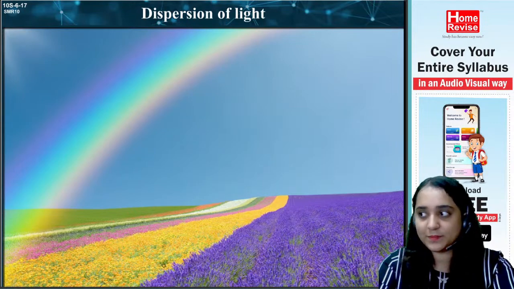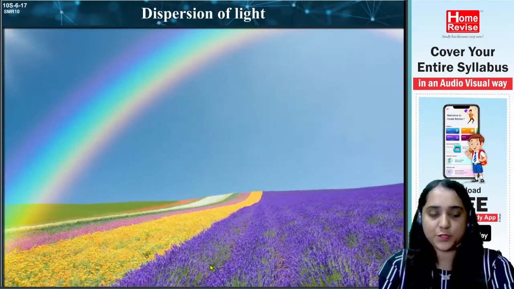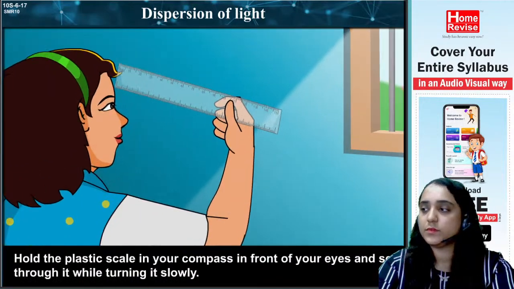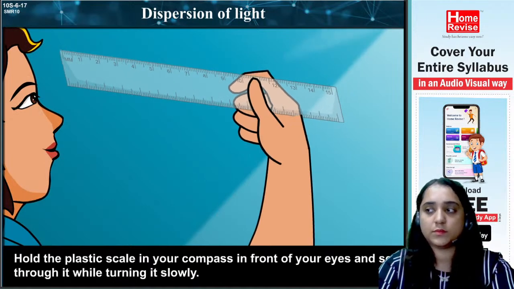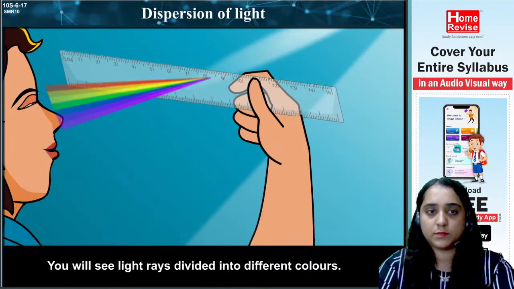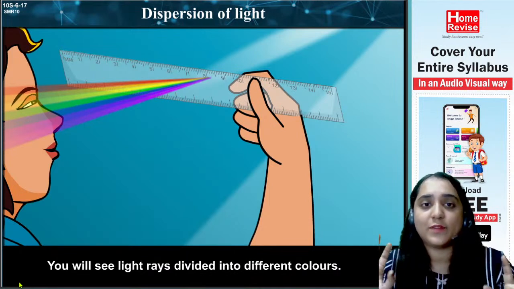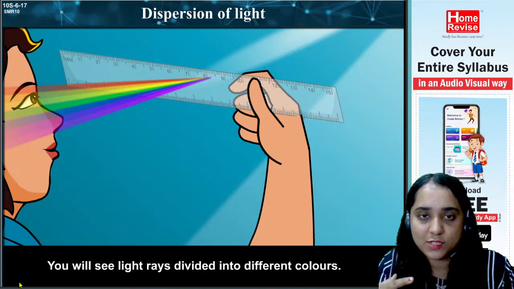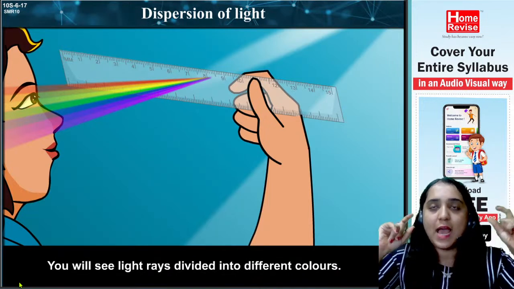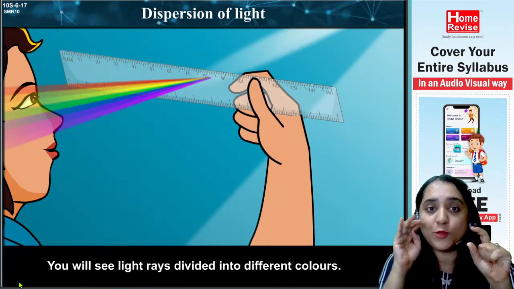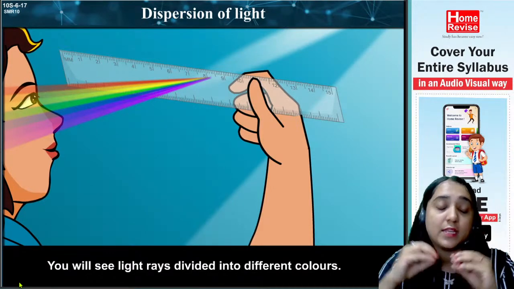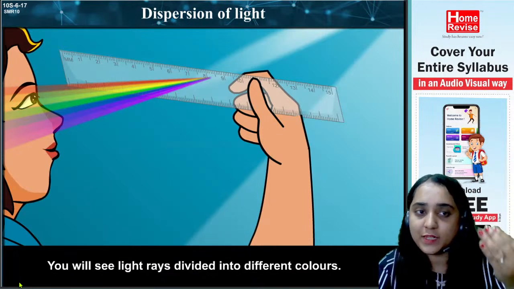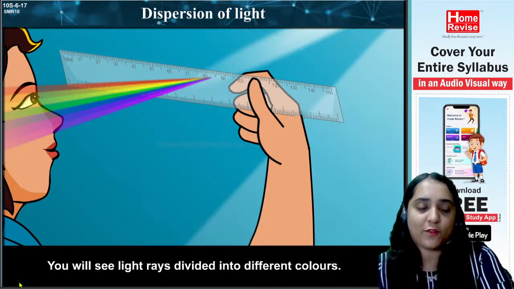Dispersion of light. Now pay attention. Hold the plastic scale in your compass in front of your eyes and see through it while turning it slowly. You will see light rays divided into different colors. This is a common activity which all of us do, right? We peep through the scale, and we can see that a normal ray of light gets divided into different colors, like it appears to be light of a rainbow.